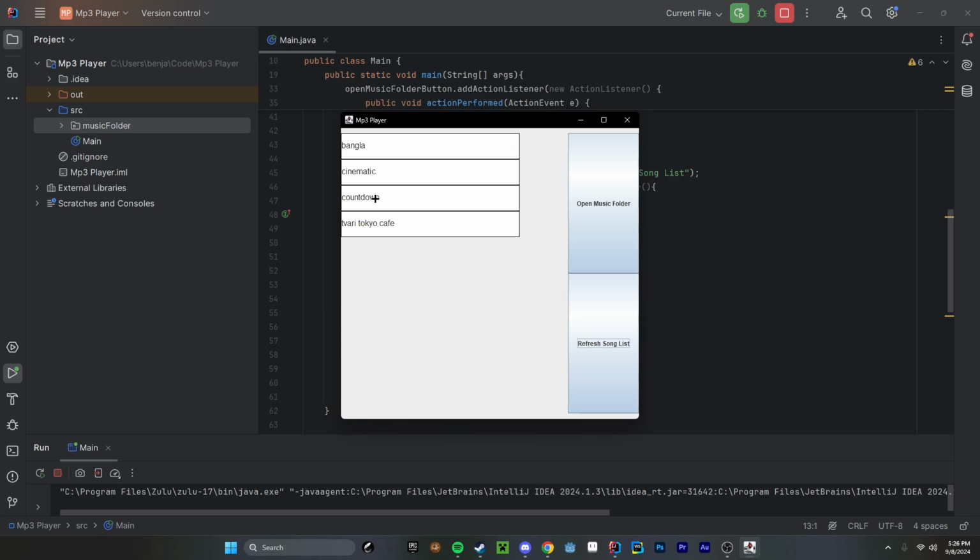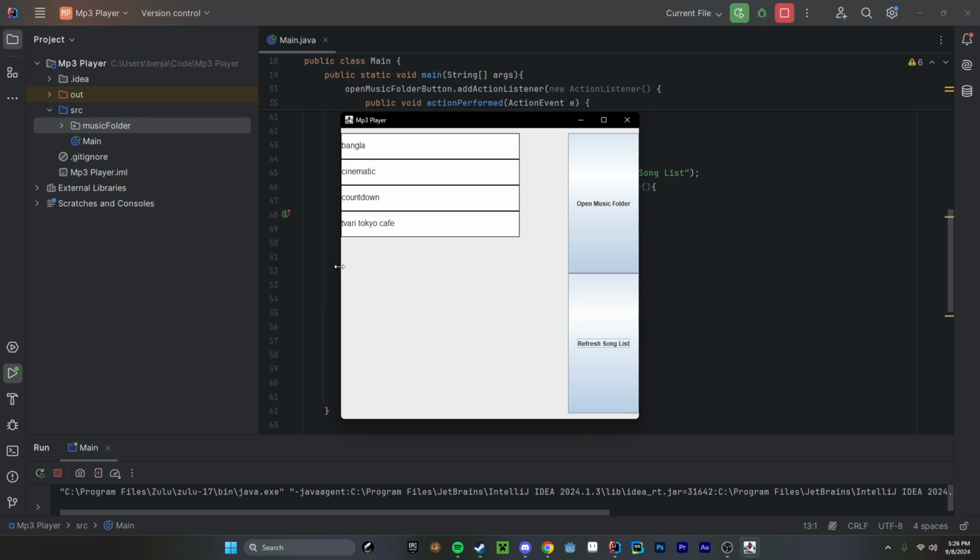Today what I want to do is add a toggleable play button. I want to add a button right by the label here where it'll say play, and then you can click it and it says stop. And once it's selected, if you want to press another one, it'll deselect the one that's already going, because you don't want to have two songs going at the same time. You want one going at a time.